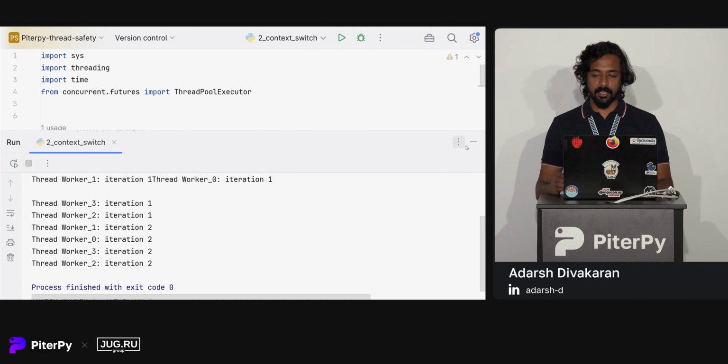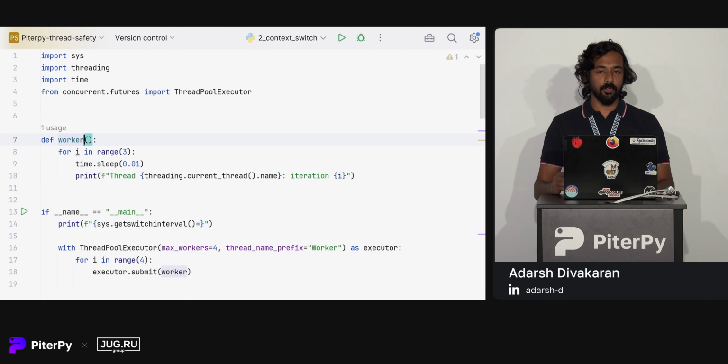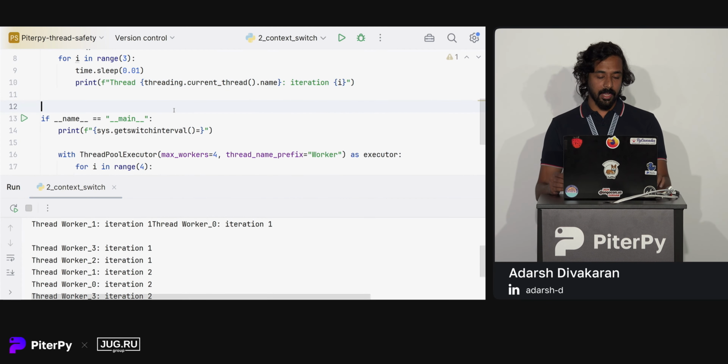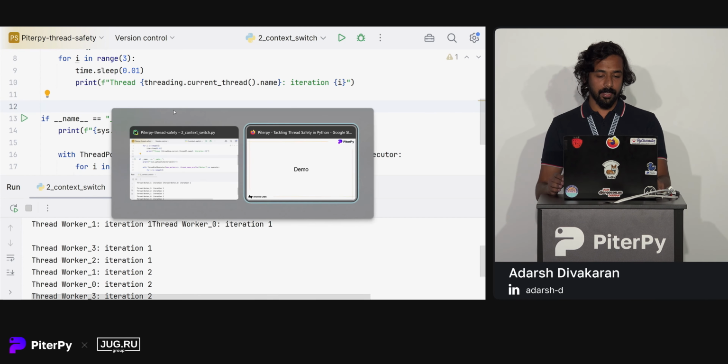If it were synchronous code, they might execute one by one. But in our case, one thread executes this line, then the interpreter performs a context switch, and the other thread gets access. So each thread takes turns executing its own code. So this is what happens in threaded programs. There will be context switches between threads while the code is running.